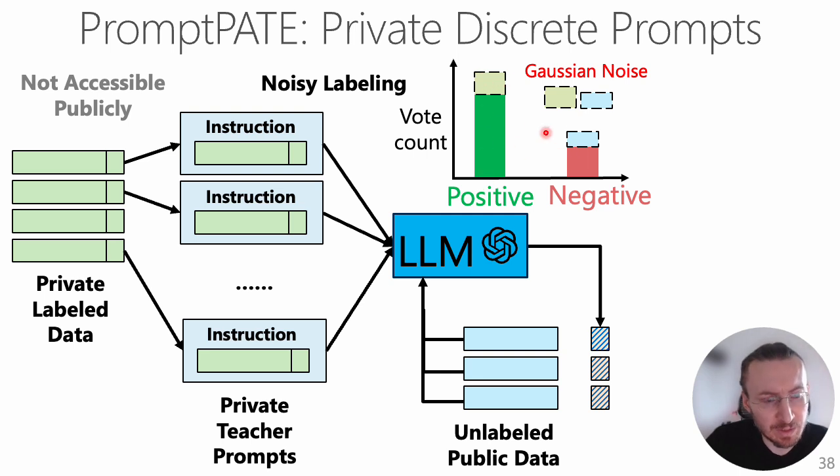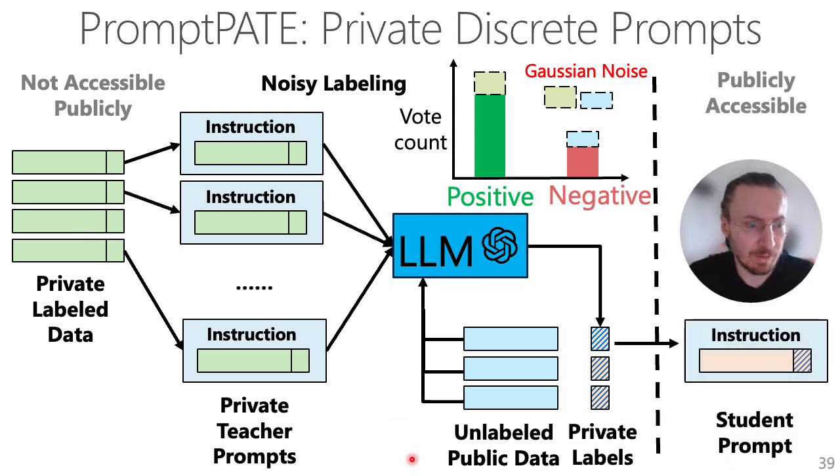Once we have this histogram with the vote counts, we add the Gaussian noise on top of the histogram votes. And this is done to prevent the party who sees this final output, the final label, from inferring which data points actually were used to create these private teacher prompts. Finally, these privately labeled teacher examples are returned to prepare a so-called student prompt.